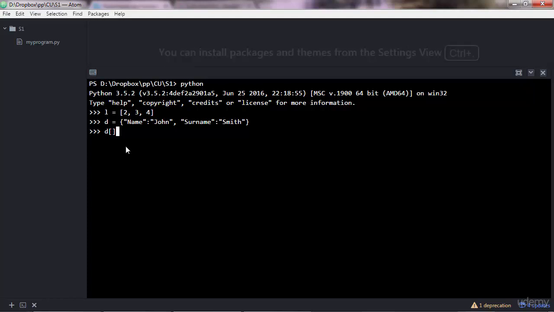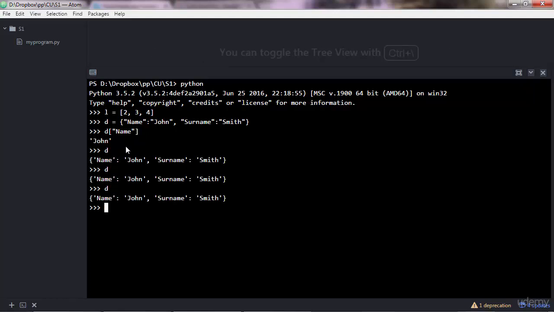This is good because now if you want to access one of the values of the dictionary, again you'd use square brackets, just as you did with strings, lists, and tuples. And then there you pass the key of the value you want to extract. So if you want to extract John, you pass the key name, and that will extract the John value.